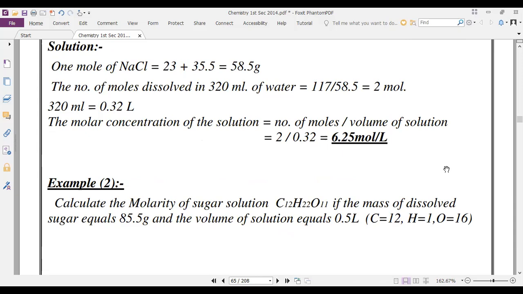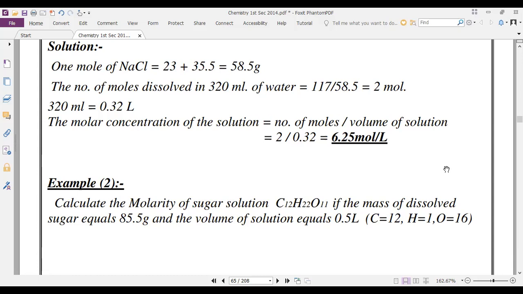By the same way, try to think. Read, Mariam. First, what are we going to get? The molar mass of sugar. Yes, try to get it.